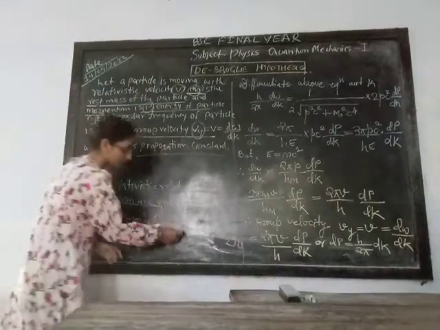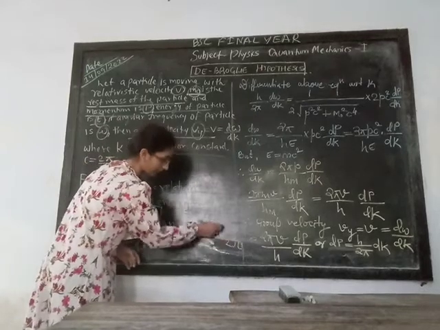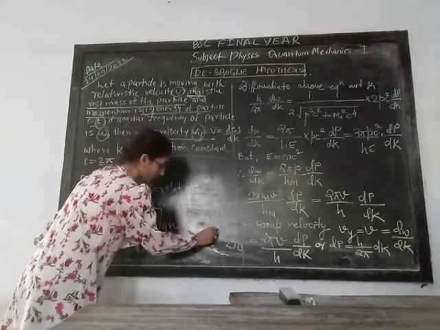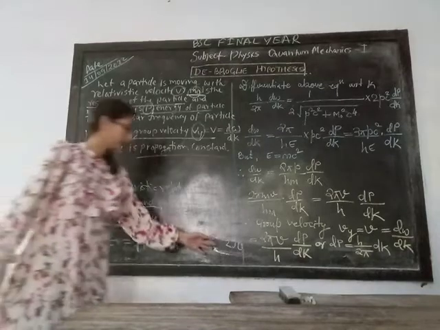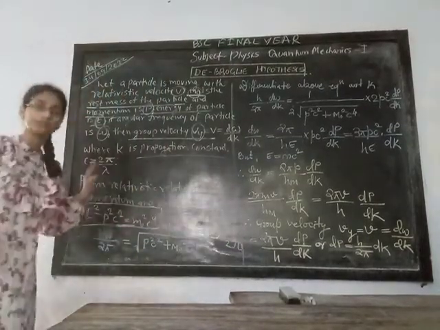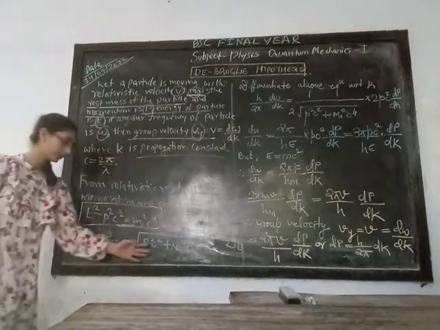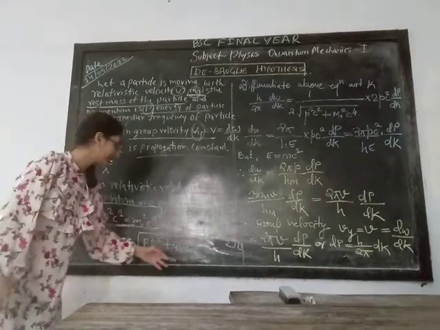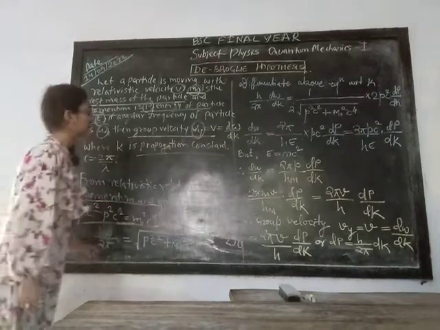And E is equal to h nu, which is also equal to h omega by 2 pi, because here nu is the frequency. Here only put the value of E: h omega by 2 pi is equal to under root p square c square plus m0 square c to the power 4.